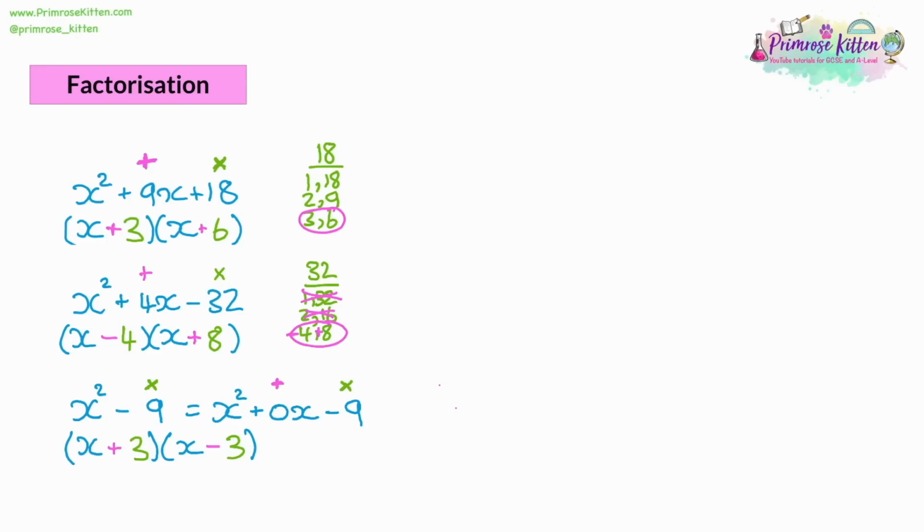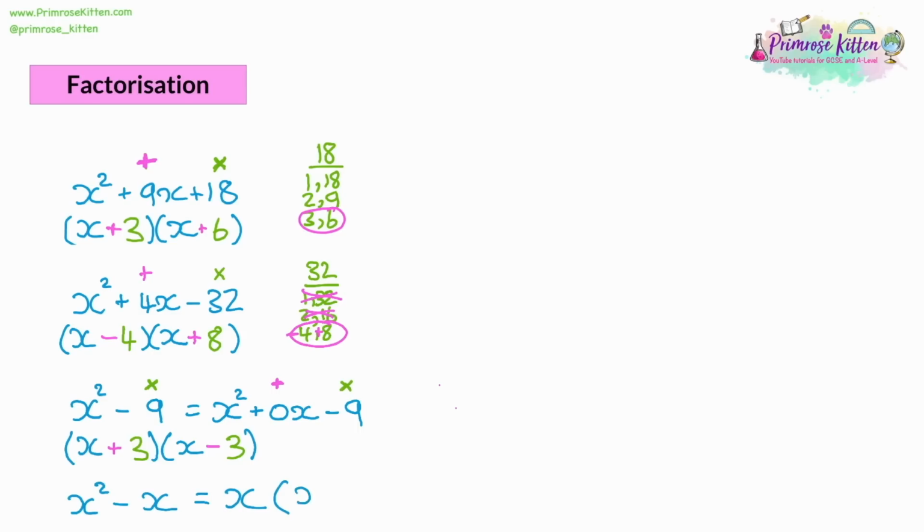One other special case is, rather than having the addition part missing, the x term missing, you might have the multiplication term missing. So you might have something like x squared minus x. Now, in that situation, this isn't going to be a quadratic because you want two numbers that multiply together to make 0. So what that means is one of the brackets is going to be a 0. So when you have your double brackets, it's going to act like a linear kind of factorization. So you see you've got an x in both. So we take out the x, and then we divide both by x.